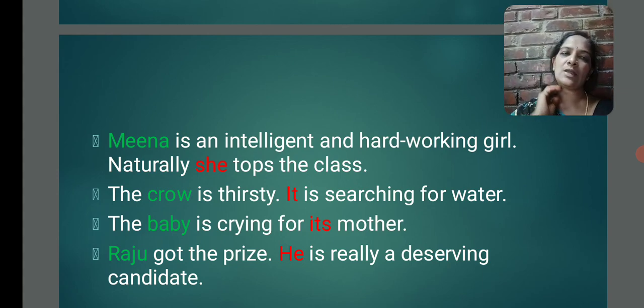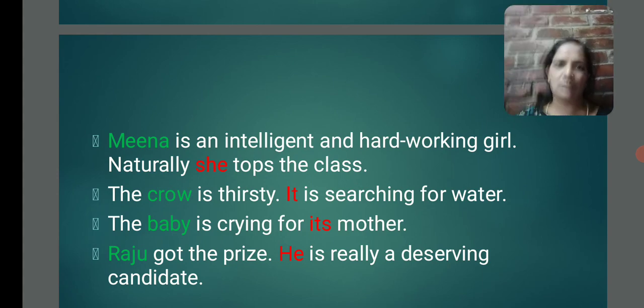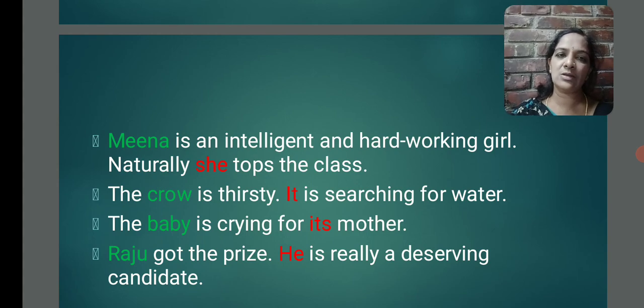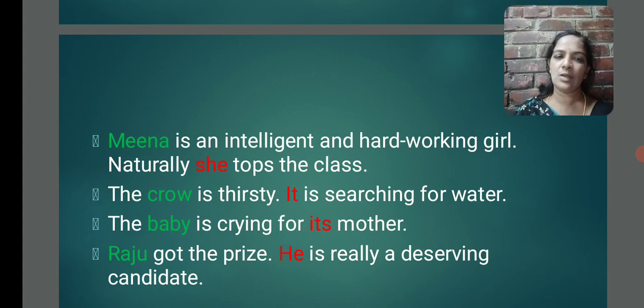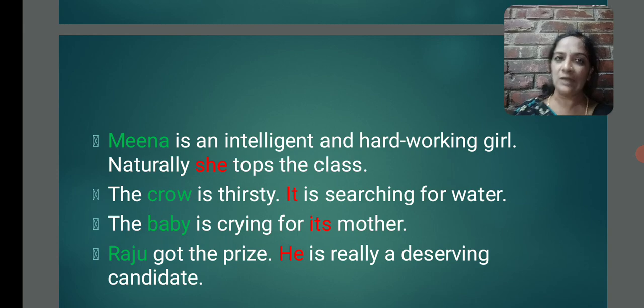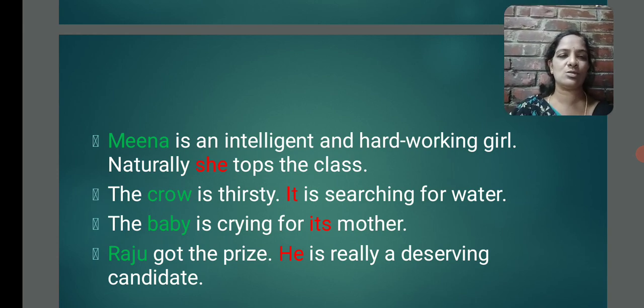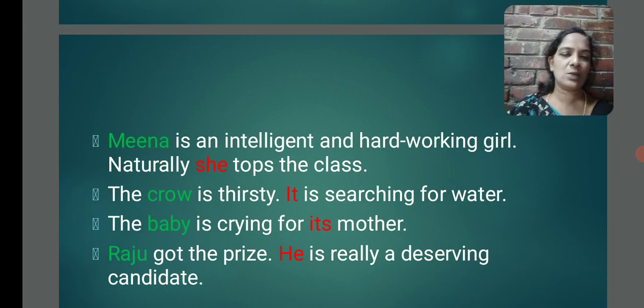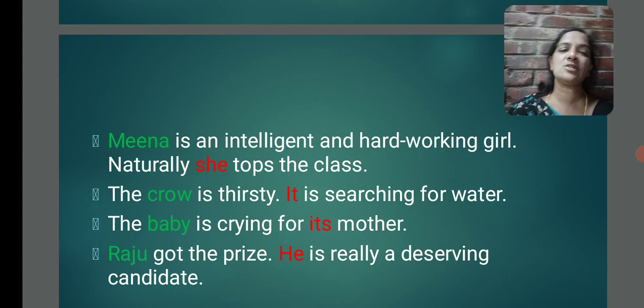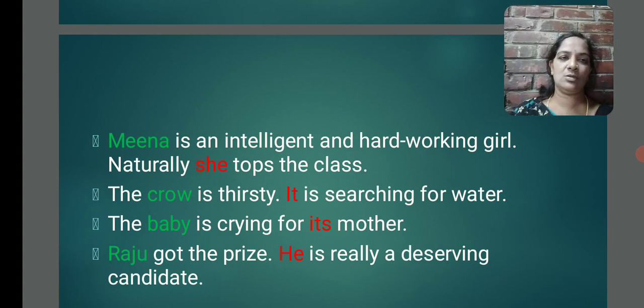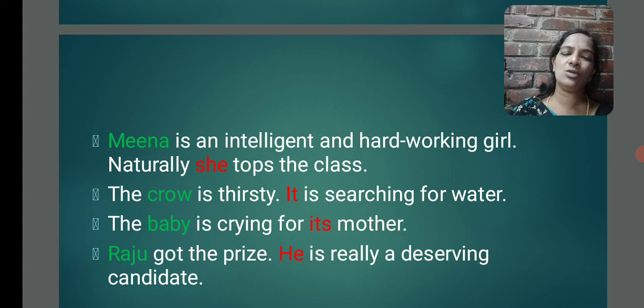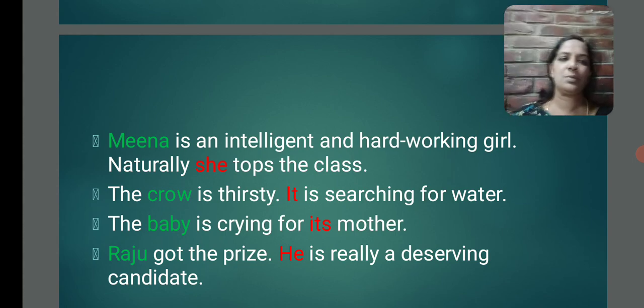The baby is crying for its mother. Okay, who is crying for its mother? Baby. It is a noun. And whose mother? Its mother. So it is also a pronoun. But here you may get a doubt. What is its? Its is a possessive pronoun. You will come to know very clearly when I pick up the topic kinds of pronouns. Got it? So here you consider that it is also a pronoun.